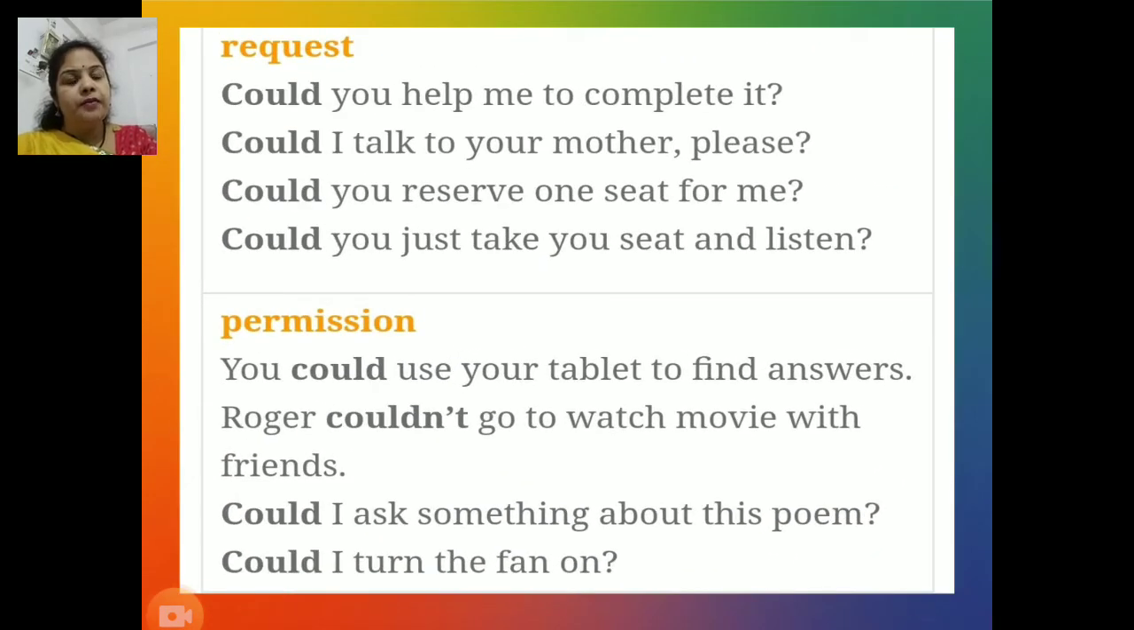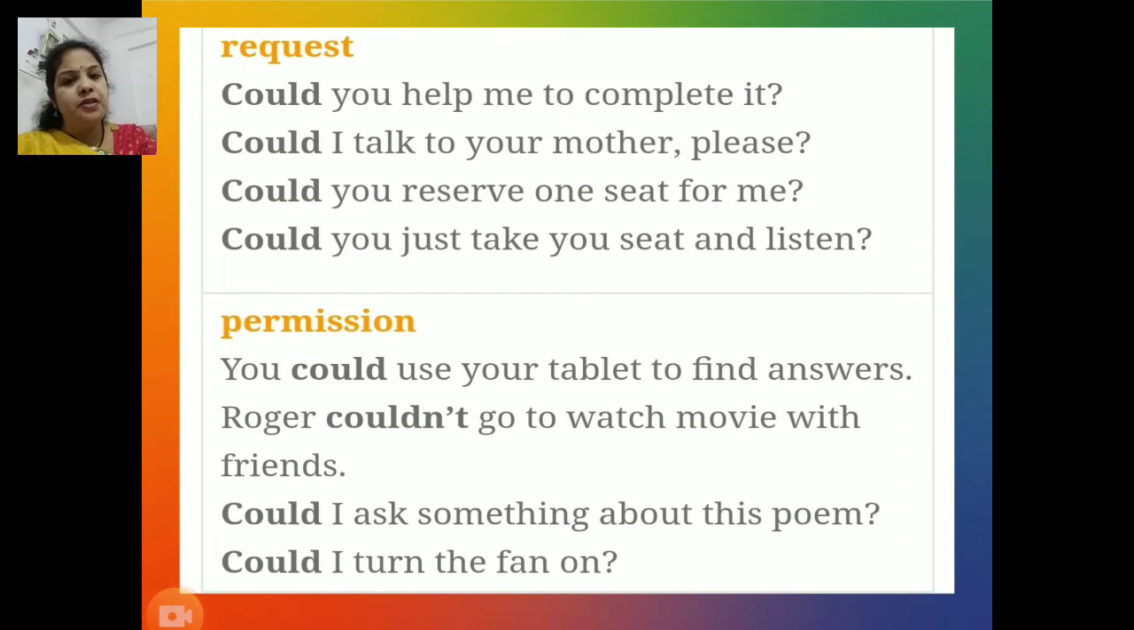Next function of could is request. Could you help me to complete it? Could I talk to your mother, please? Could you reserve one seat for me? And could you just take your seat and listen? In all these sentences, the modal auxiliary verb could is used for request.